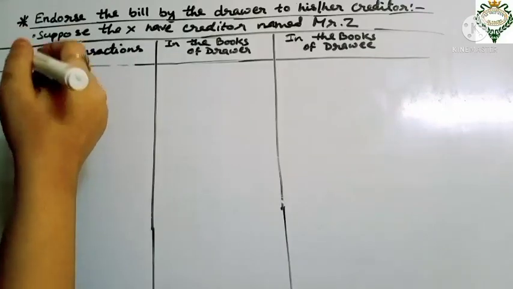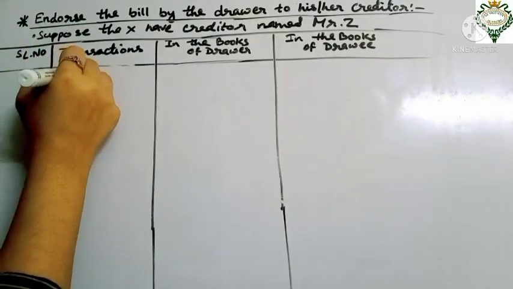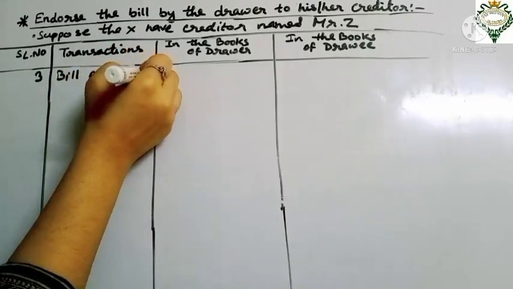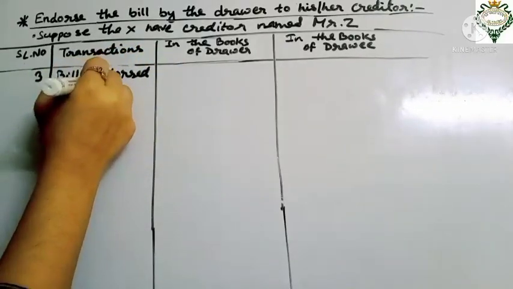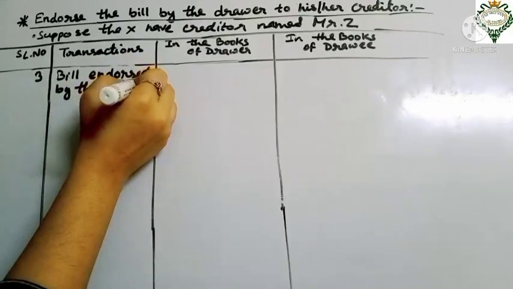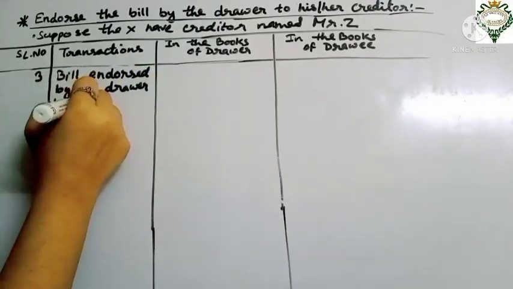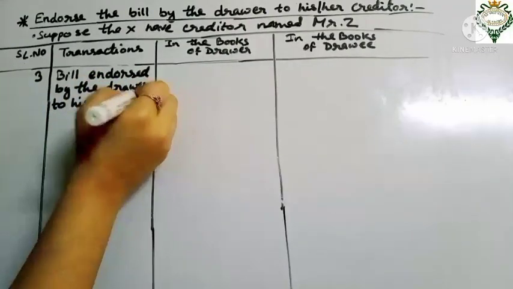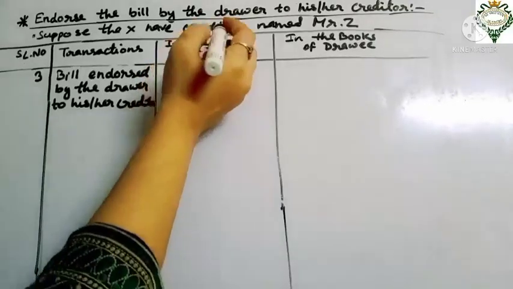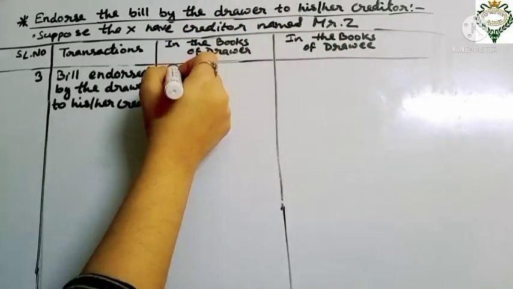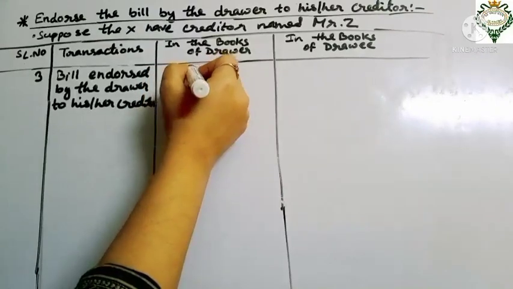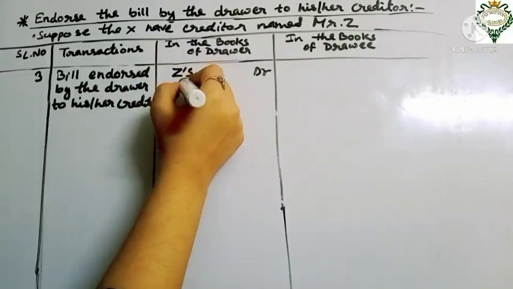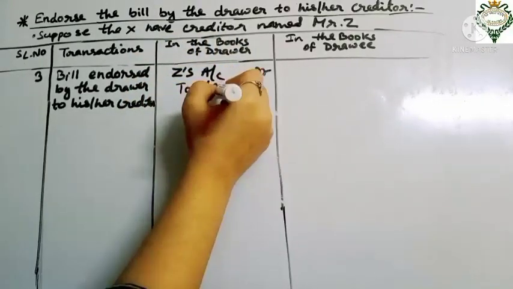The new entry for the transaction, bill endorsed by the drawer to his or her creditor: what entry do we have to pass? The creditor, as I said, we suppose is Z, so in the drawer's books, Z's account debit to BR account.